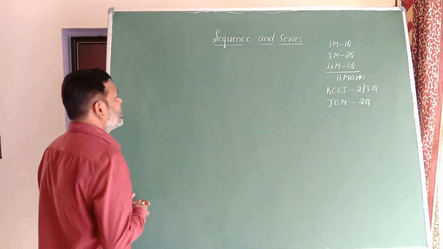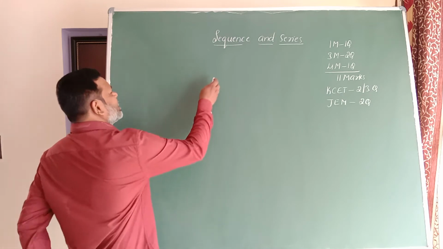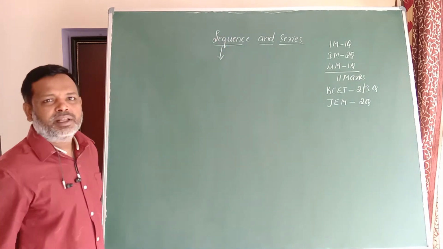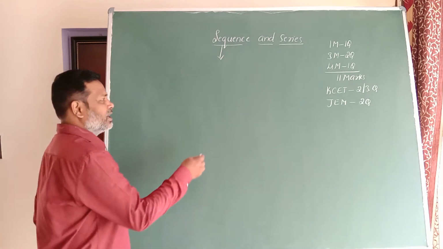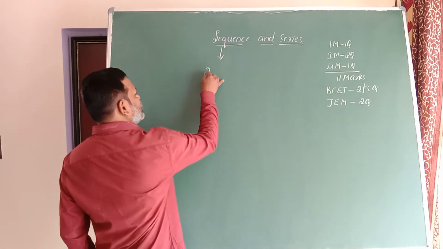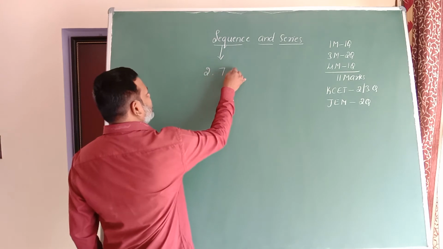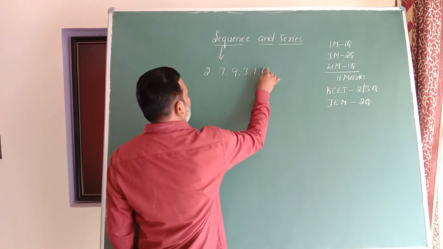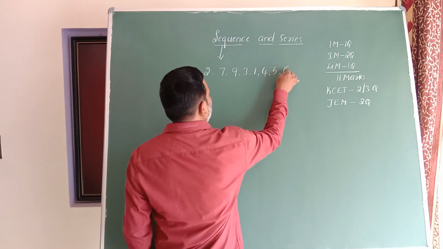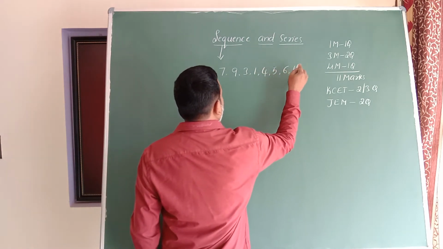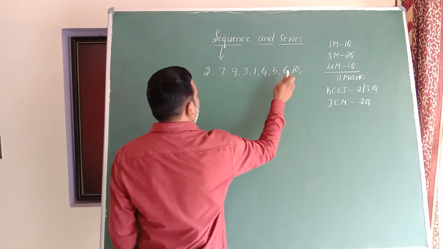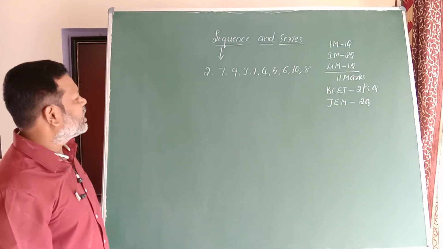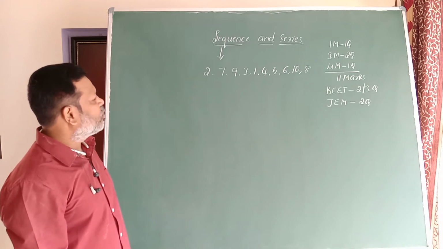Okay, dear students, now understand what you mean by sequence. Now I am considering some numbers here. Just have a look: 2, 7, 9, 3, 1, 4, 5, 6, 10, and I can take 8.